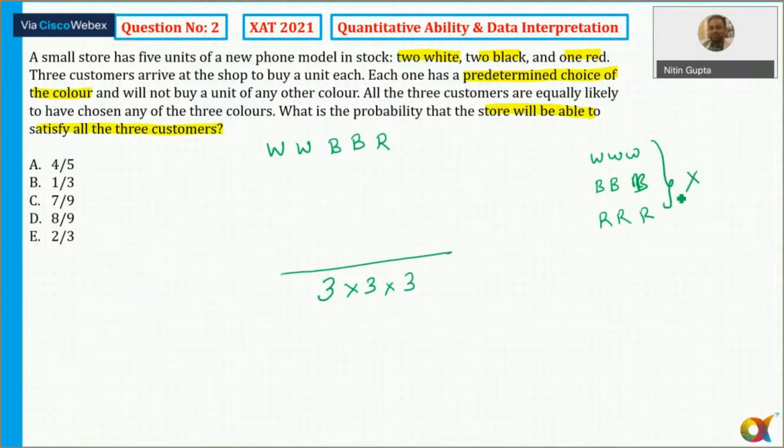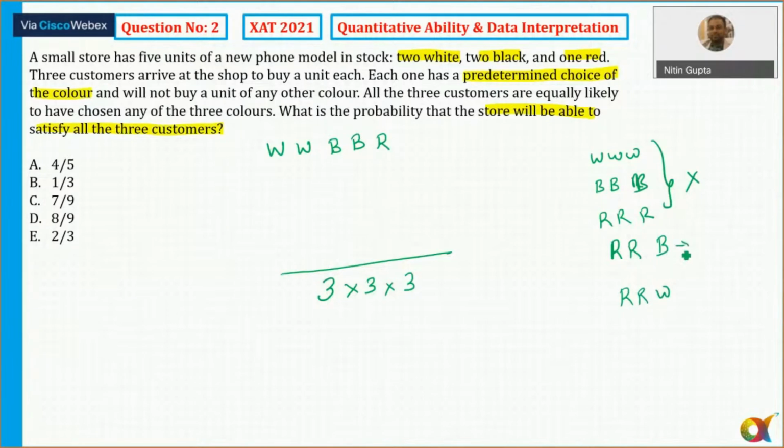All three cannot buy phones of the same color because the store does not have them available, so these cannot be possibilities. Now, what other combinations are possible here? Consider the case where 2 phones are of the same color and the third phone is different. Can I buy 2 red phones? No, because only 1 red phone is available. So 2 red and 1 black, or 2 red and 1 white, is that possible? No, I can't buy 2 red phones here. So 2 red, 1 black.